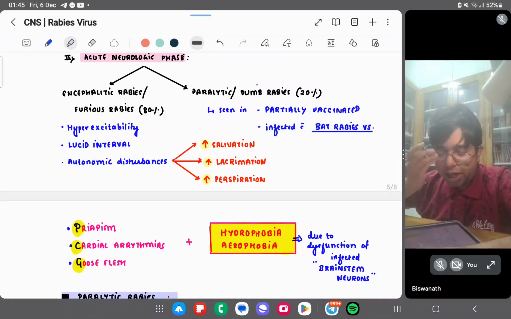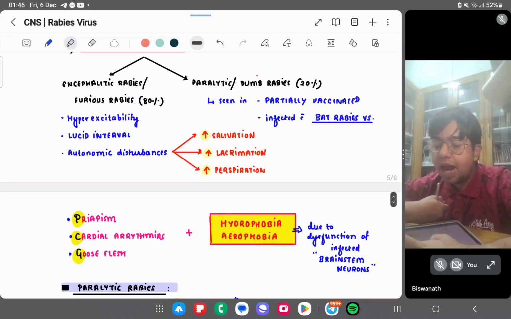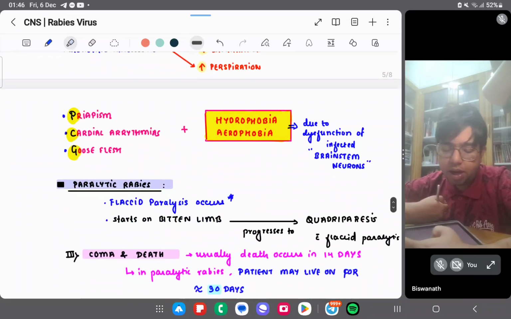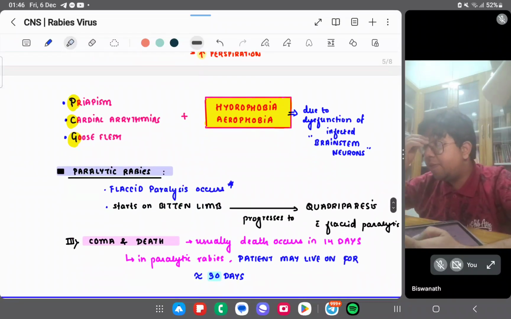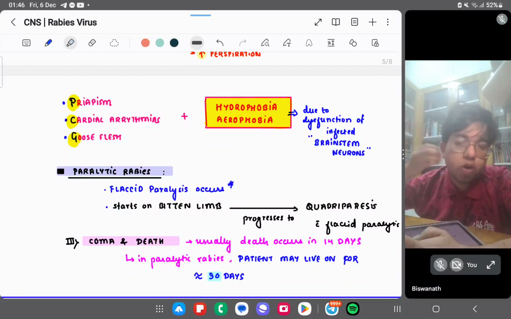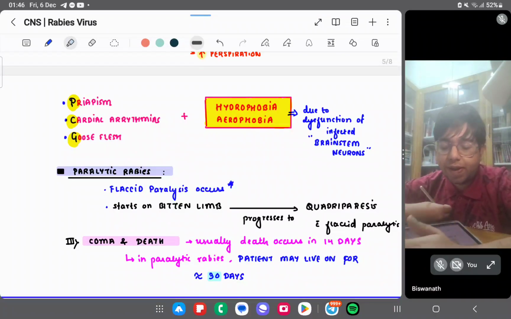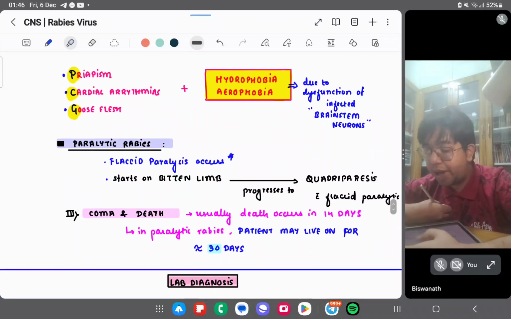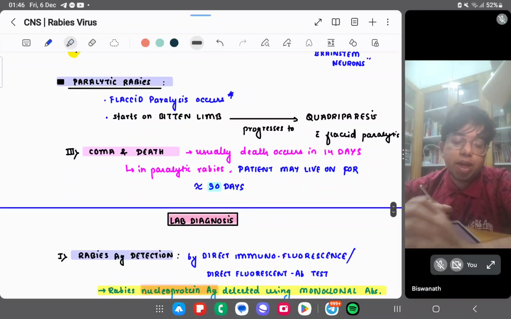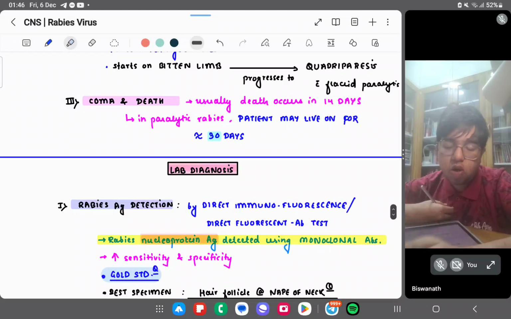In encephalitic rabies, you can have hyperexcitability, lucid intervals, and autonomic disturbances. In encephalitic rabies, we may have priapism, painful urination, cardiac arrhythmia, goose bumps, hydrophobia, and aerophobia. In paralytic rabies, you can have flaccid paralysis starting in the bitten limb, then coma and death occur.